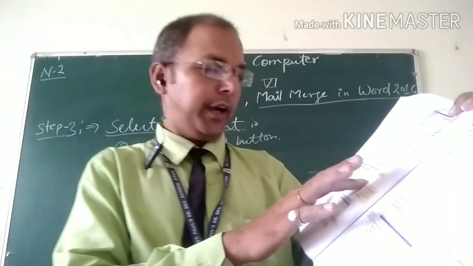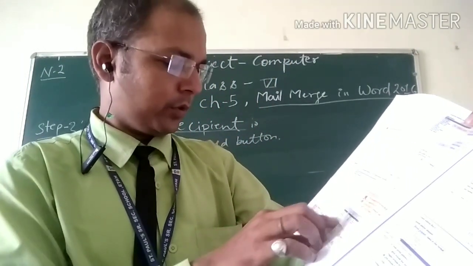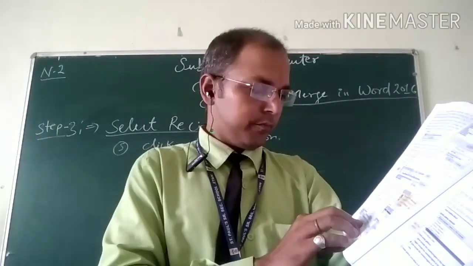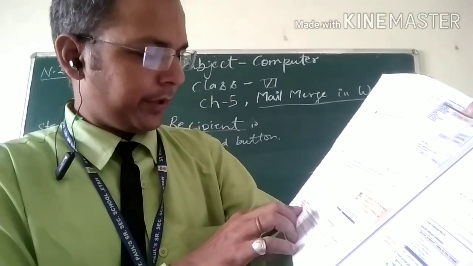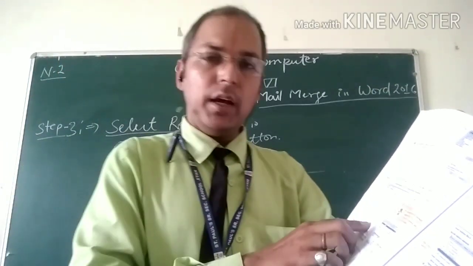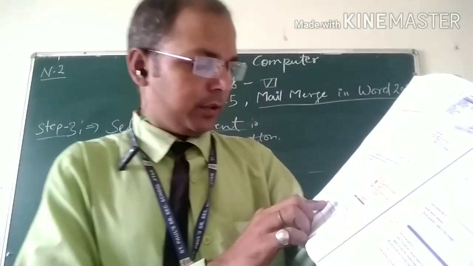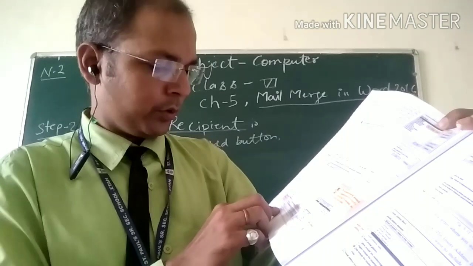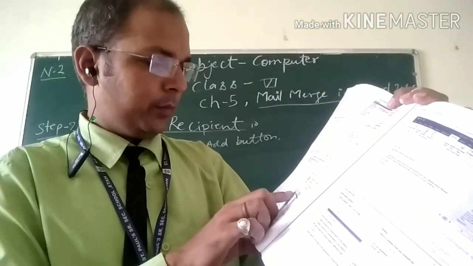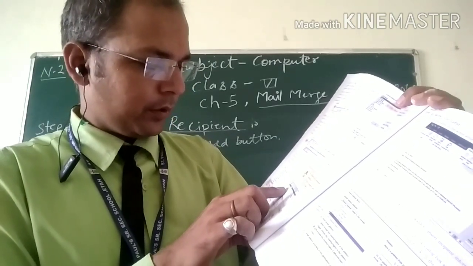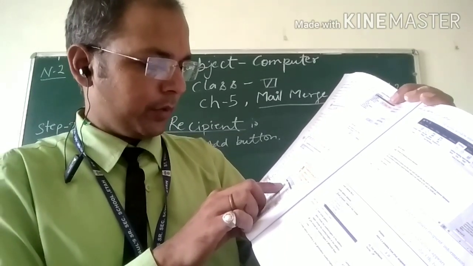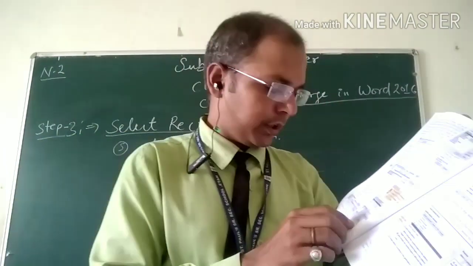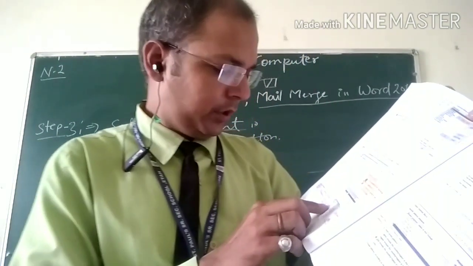Then the New Address List dialog box closes. This is figure 5.8, and after it figure 5.9. In this option, type the name of the file to save the address list, click Save. Recipient file name, document data source, click OK. Next, Mail Merge Recipients, data source MDV, last name Goyal, first name Rahul, title. You can click here, recipients, data source, MDV.